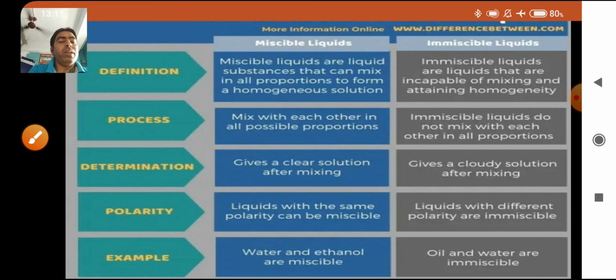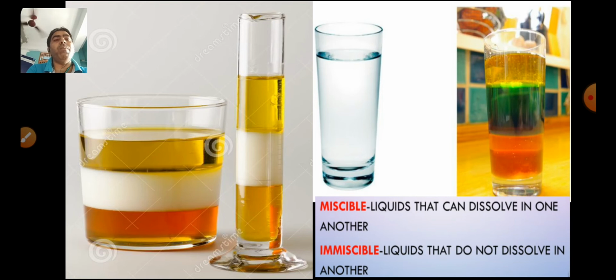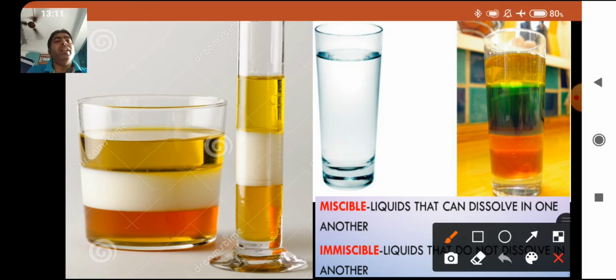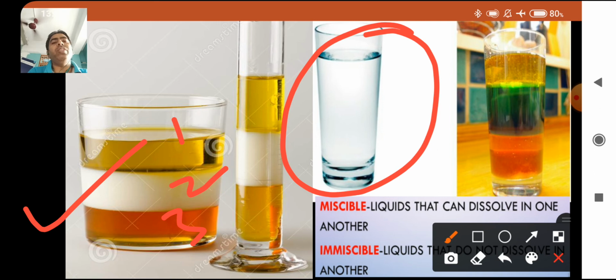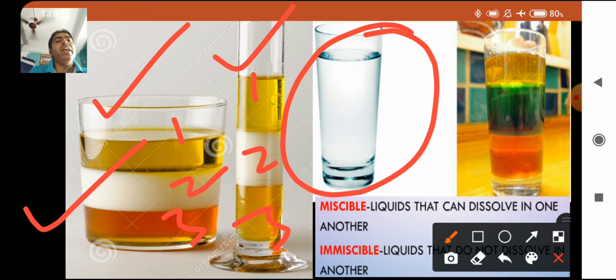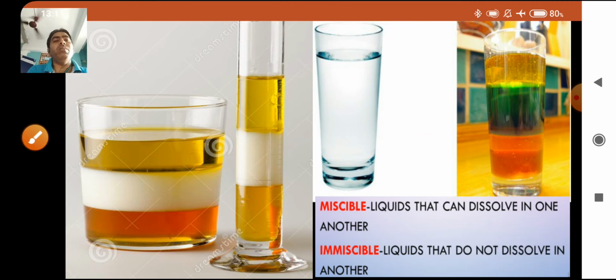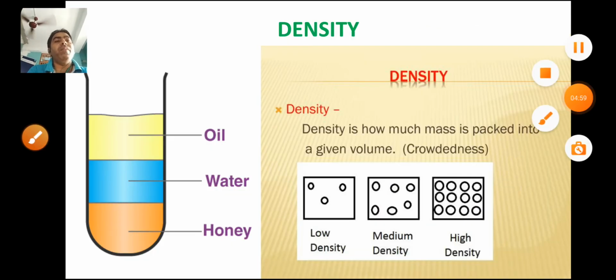In immiscible liquids, oil and water are an example. Here I have given examples and figures to make you understand. Here you can see this is a miscible liquid; it is mixed. And here you can see one layer, second layer, third layer, three layers are there. Here also first, second and third layers are there, so it is an immiscible liquid. Here also you can see different colors, whether of oil or any other liquid, so it forms immiscible liquids.